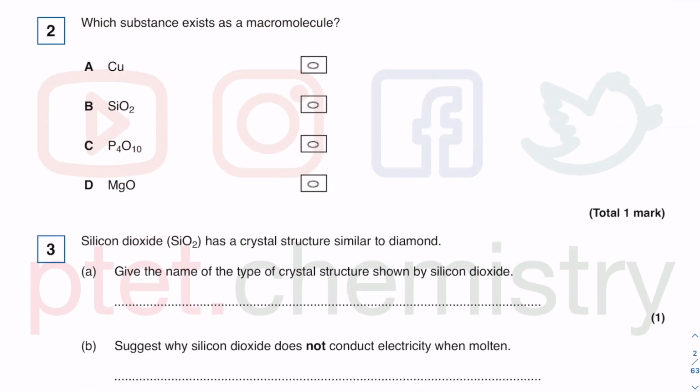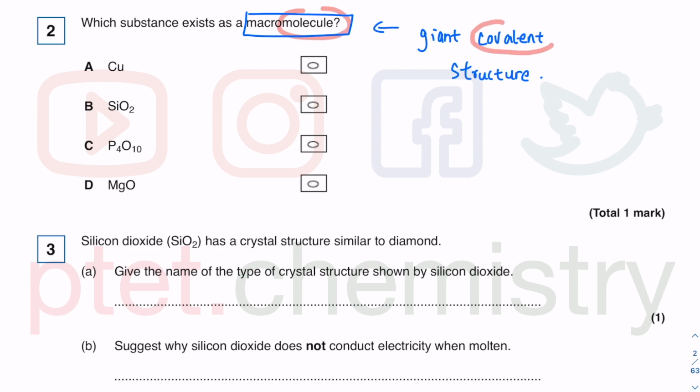This question number 2, macromolecule there. Macromolecule is a word that isn't very popular these days, but I guess it's still in the AQA syllabus. This is what we call the giant covalent structure. So it's a giant structure. Macro means big. If we look at this word molecule there, it's suggestive of covalent bond, and we know that copper, being a transition element in the middle block of the periodic table, is also known as a transition metal.